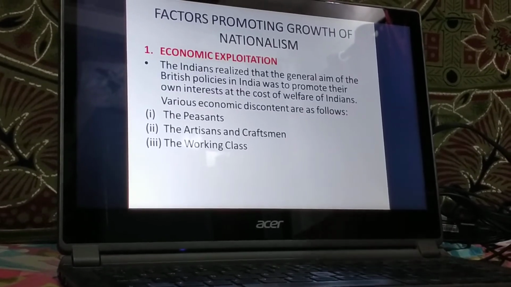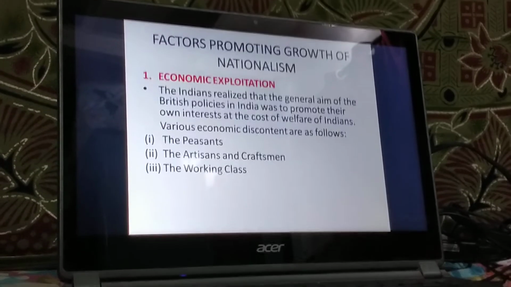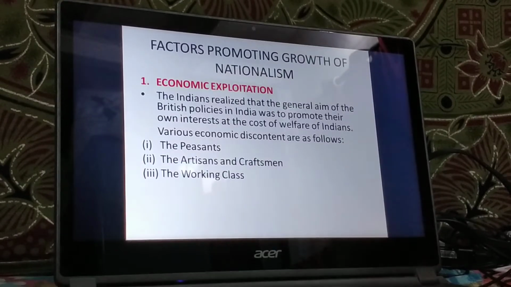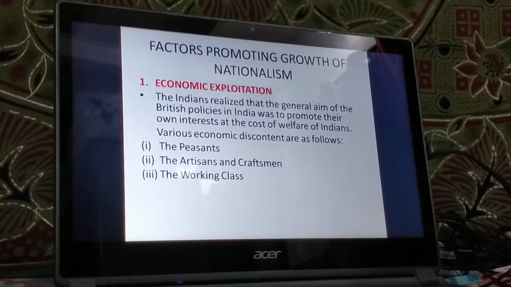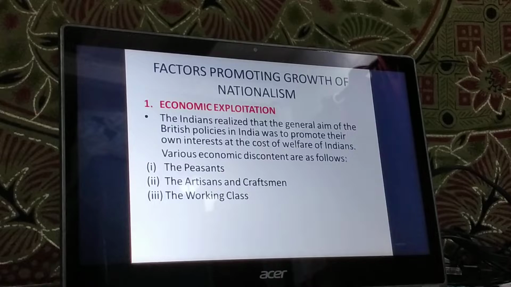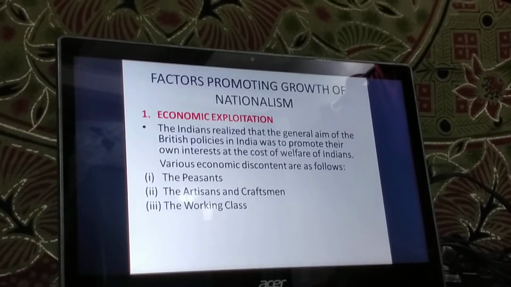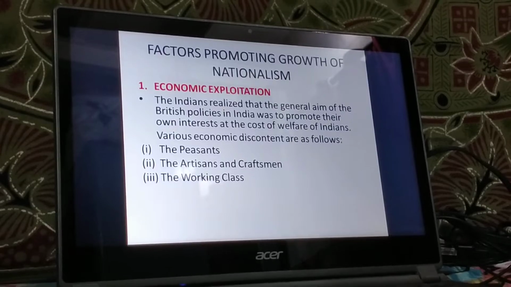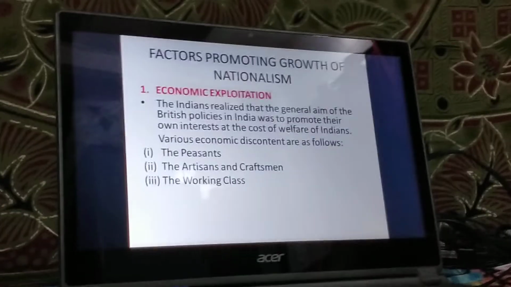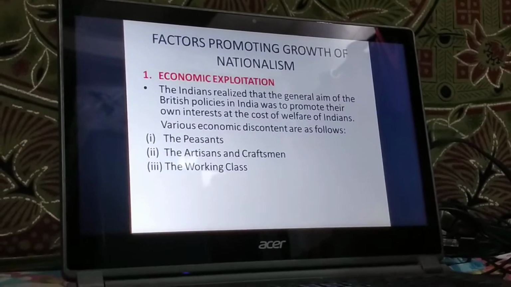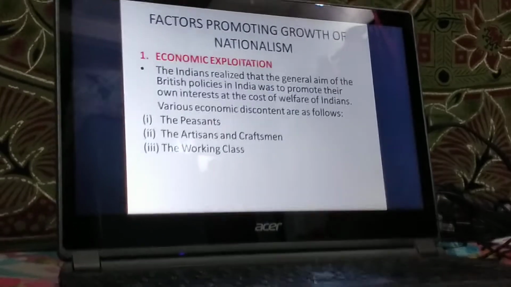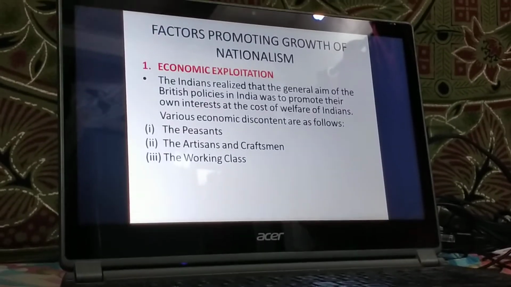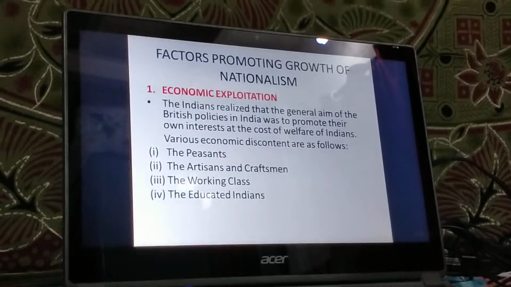The growth of the modern industries led to the birth of a new social class, and that was the working class. Now, they were also exploited by the factory owners. Now, these factory owners were basically the Englishmen. All right, all these factors made their political thinking far more significant than their numerical strength. Next, we will move ahead with the educated Indians.